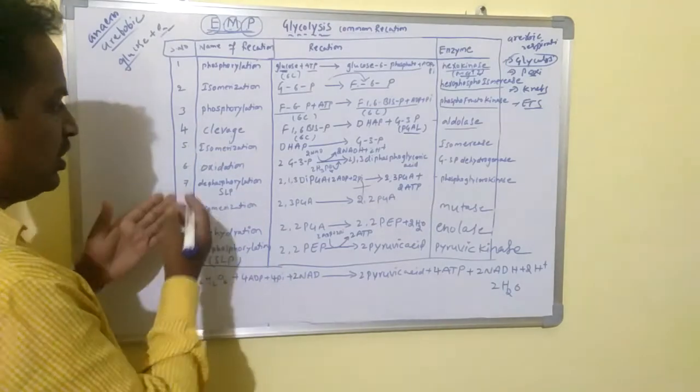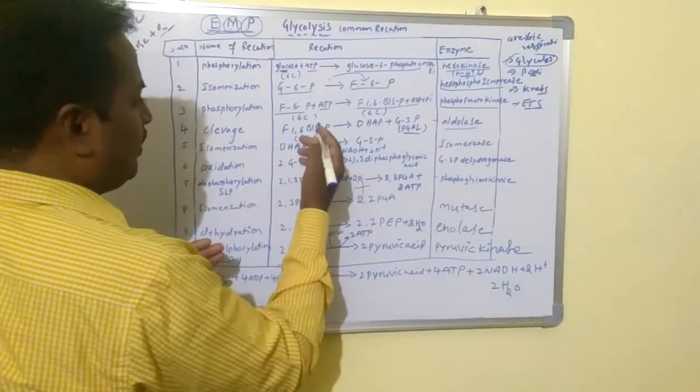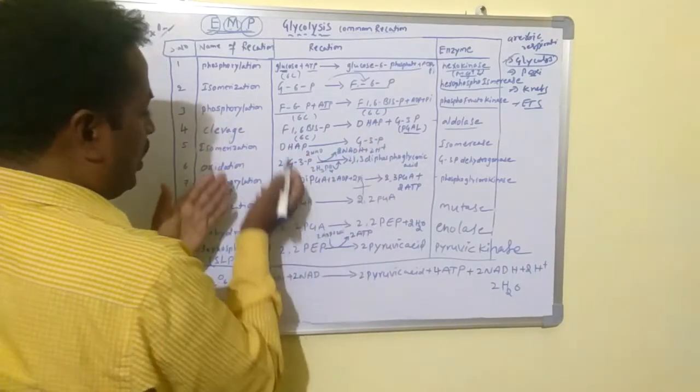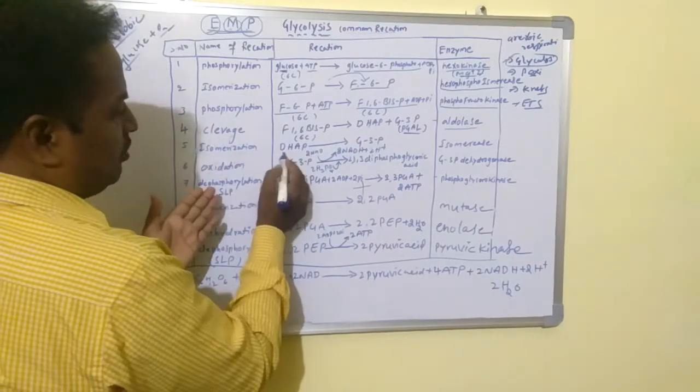In this reaction, dihydroxyacetone phosphate from the previous cleavage reaction also undergoes isomerization.